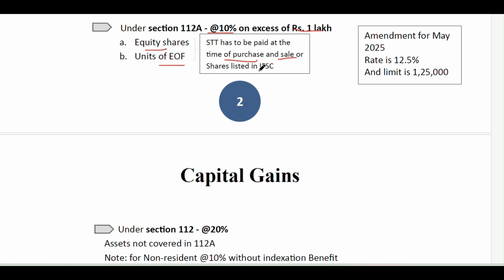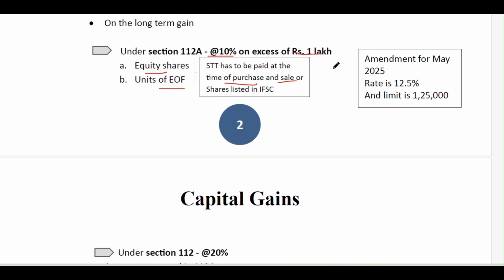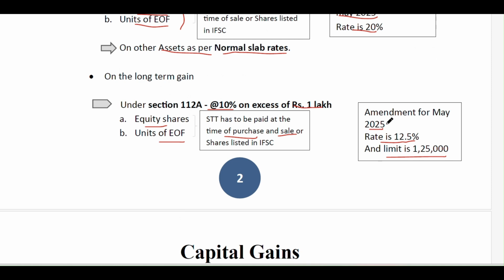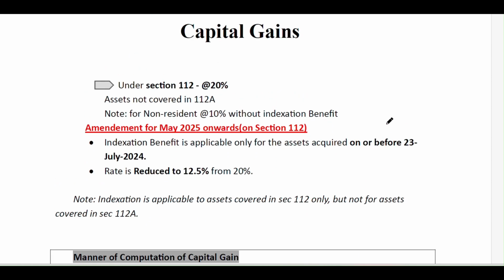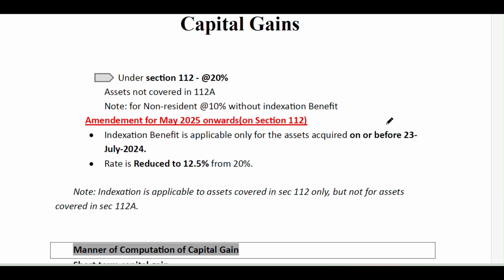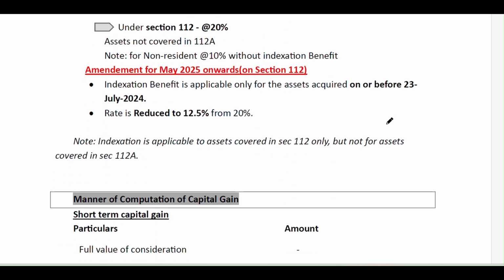Or our shares are listed on the IFSC. And one of the amendments of May 2025 is that the rate is increased to 12.5%, and the limit is also increased to 1,25,000. This is applicable only from 2025 onwards. And if any assets are not covered in 112A, that is equity oriented funds and equity shares, then they are taxable under 112 at the rate of 20%.